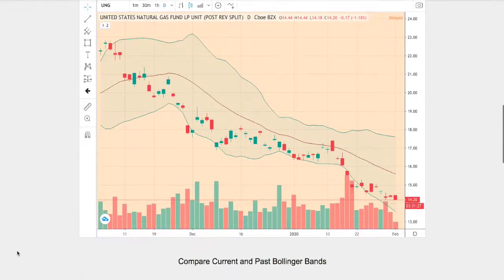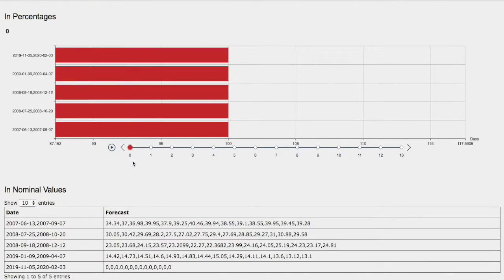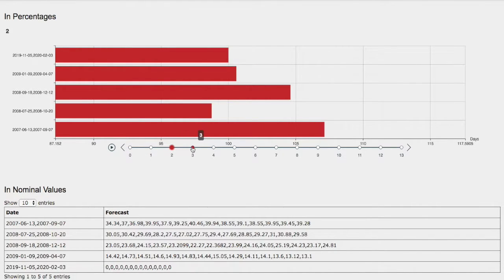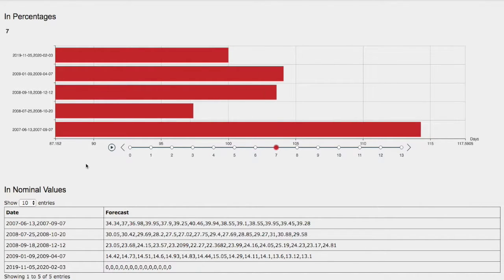So back to the day-by-day forecast. Again, this model is now available in the link below, so do check it out. So we have 1 day out, 2 days out, 3 days out, 4 days out, 5 days out, 6 days out, and 7 days out.